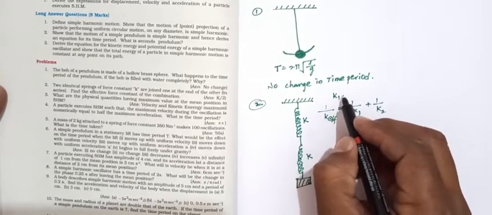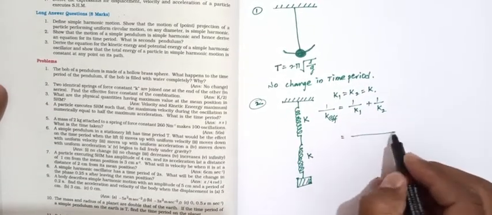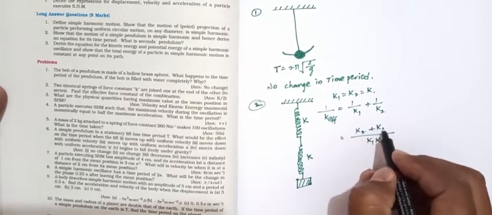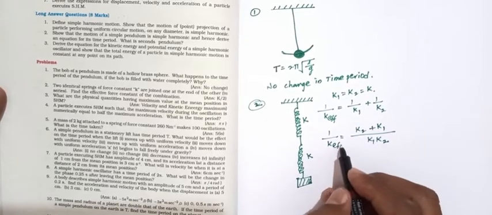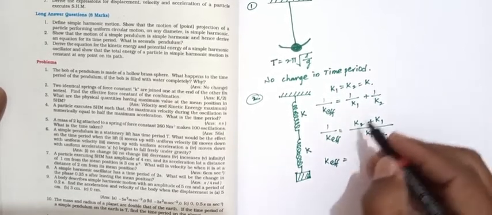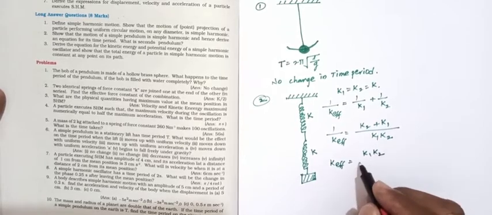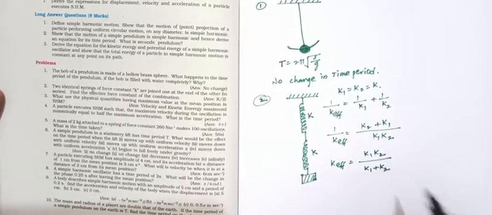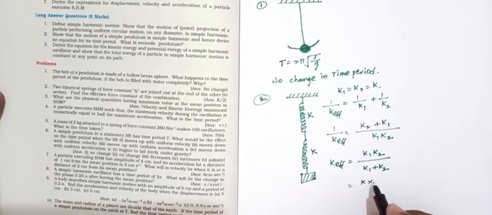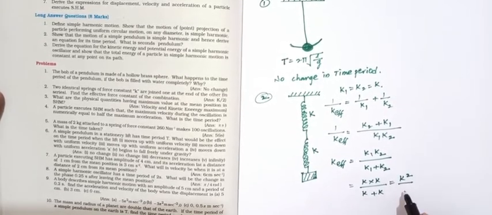Here we consider K1 equals K2 equals K. Taking the LCM, 1 by K effective equals K2 plus K1 over K1 K2. Taking the reciprocal, K effective equals K1 K2 by K1 plus K2, which is K into K divided by K plus K, that equals K square by 2K.